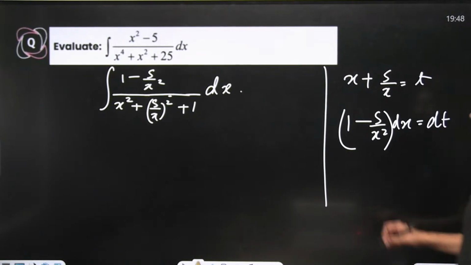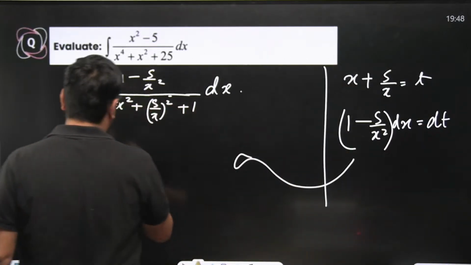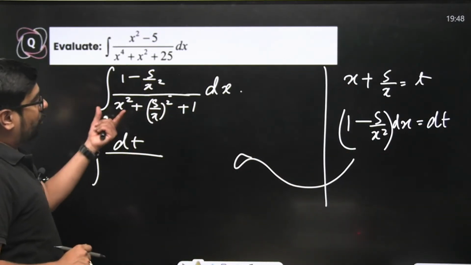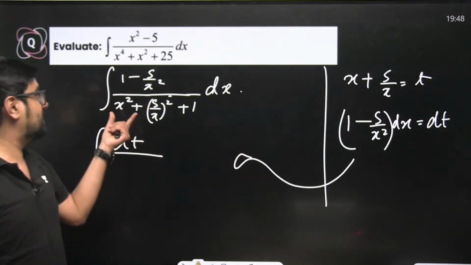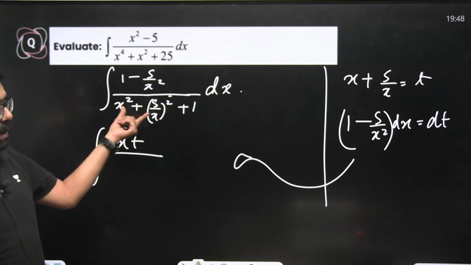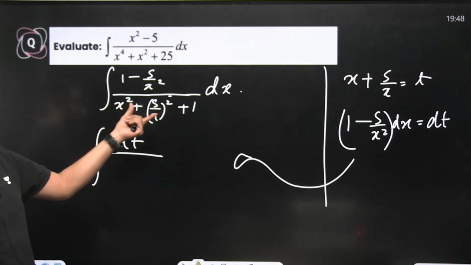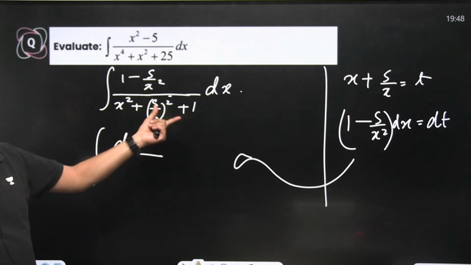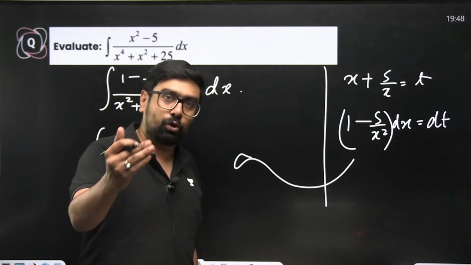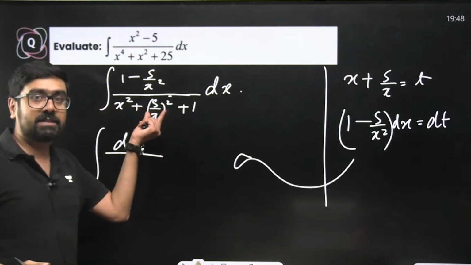Why? Because over here, numerator will be dt. Denominator, what is t? x plus 5 by x is t. So x plus 5 by x whole square minus 10 plus 1. Instead of 2, we'll have 10 because 5 is there, 5 into 2.